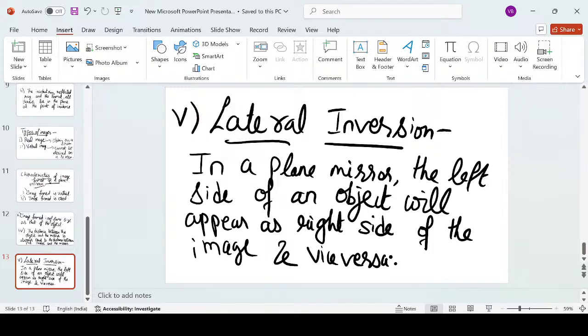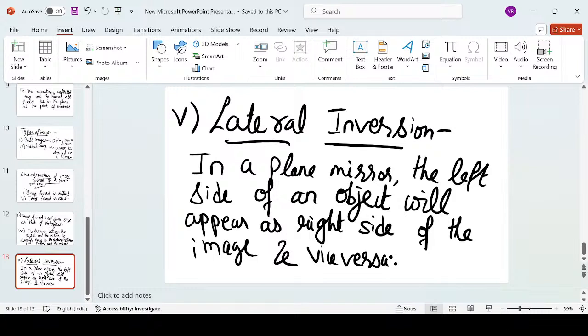That is, the right side of the object will appear as left side of the image. Okay, this property we call it as lateral inversion. This is the most important property that a plane mirror shows, and that is the reason there are certain applications of that.